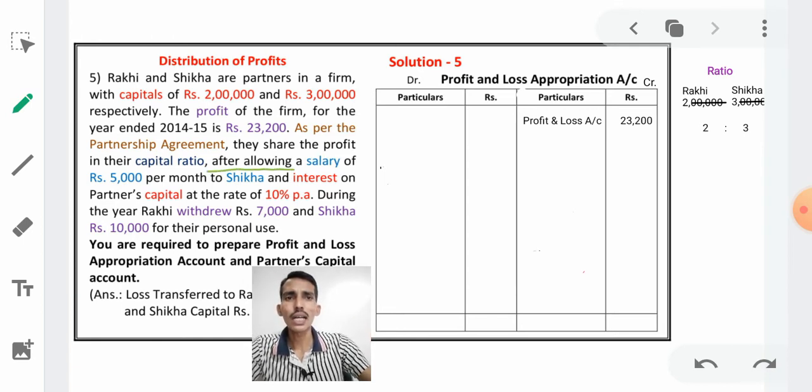Next, after allowing a salary of rupees 5,000 per month, there is a salary. To whom are we giving the salary? To Shikha. How much? 5,000 per month. Consider this one.